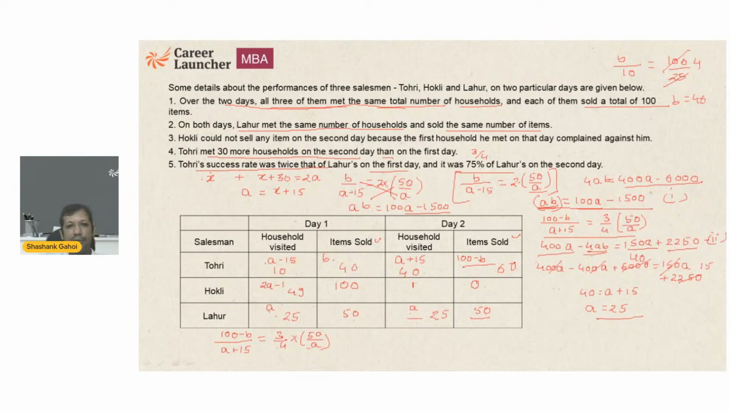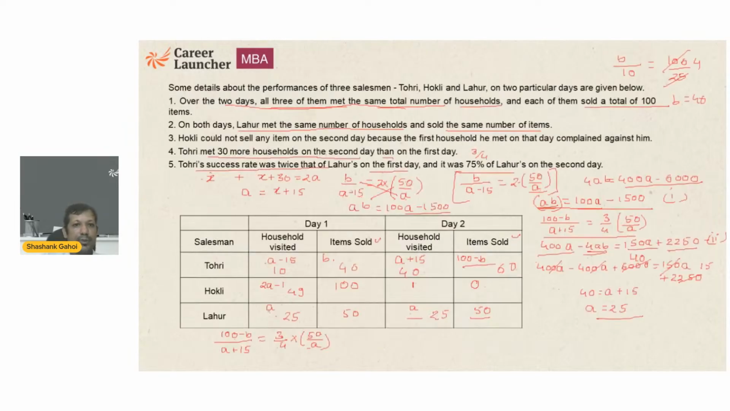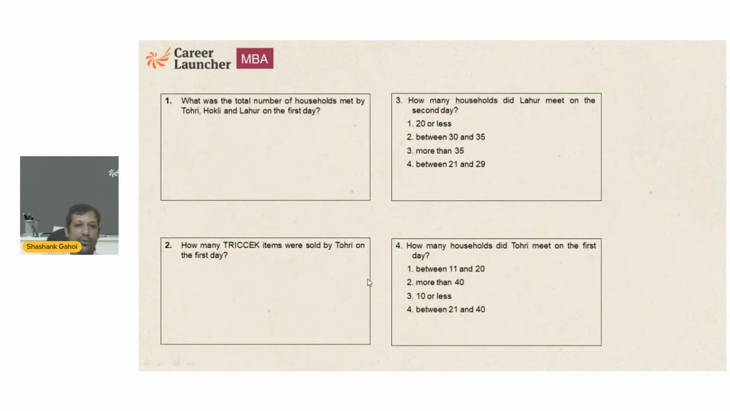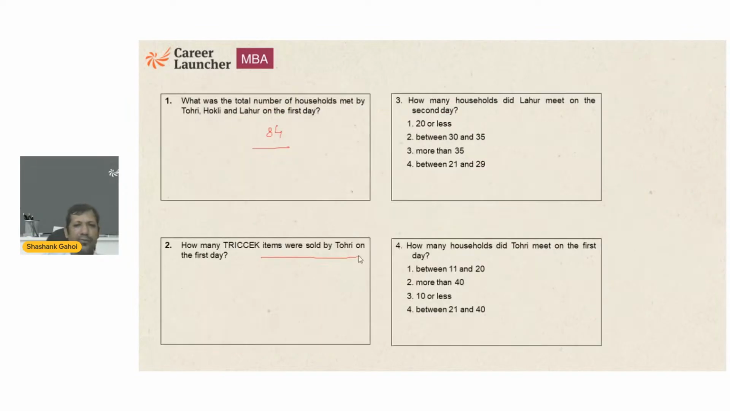Now this is a very straightforward question. Now I got all the values. What is the total number of households met by T, H and L? So total number of households met is 10 plus 49, that is 59, and 59 plus 25, sorry, is 84. So the answer of the first one comes out to be 84. Now the second question: how many items were sold by T on the first day? So T sold 40 items on the first day. Fair enough, very easy question.